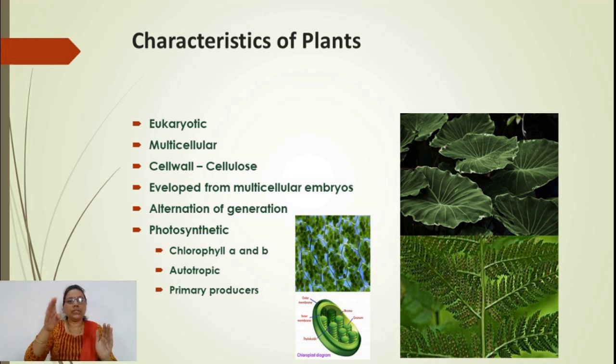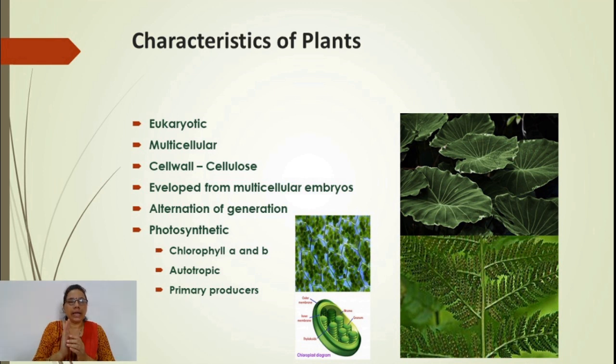This change in generation, from gametophytic to sporophytic and again to gametophytic, we call alteration of generation. In some plants the primitive phase may be gametophytic or sporophytic, but alteration of generation is shown by the plants.